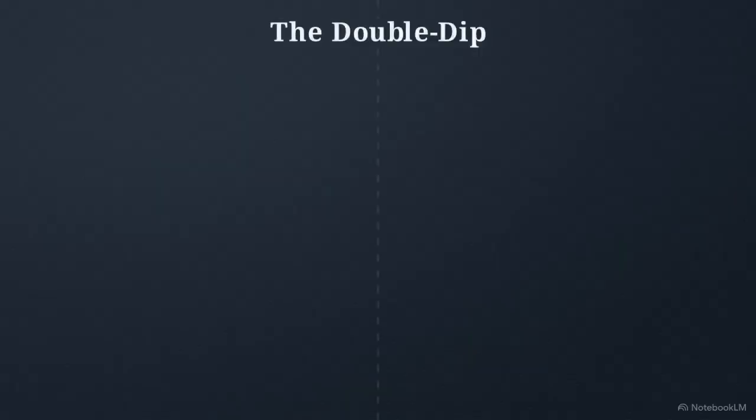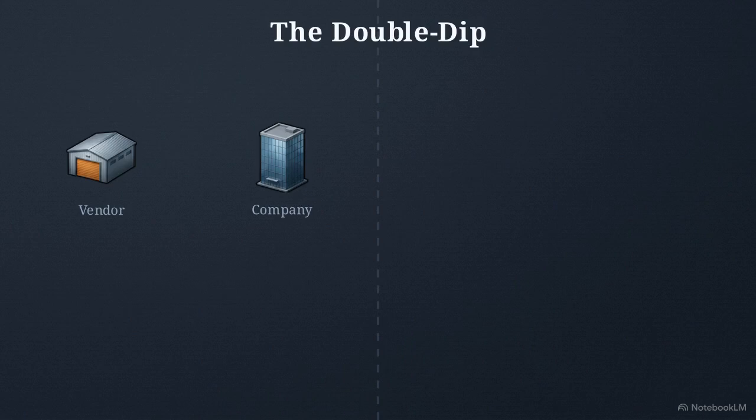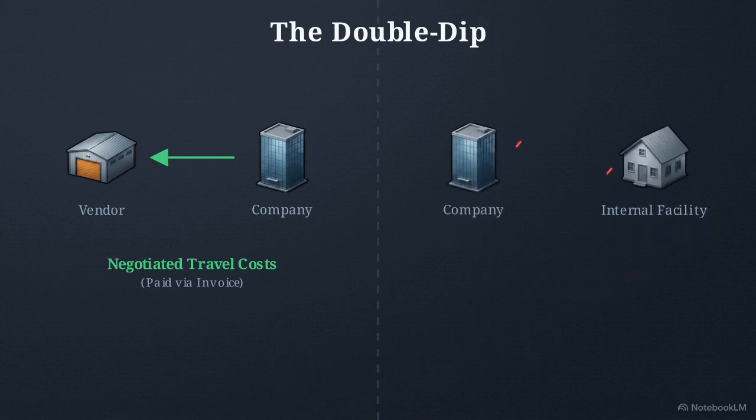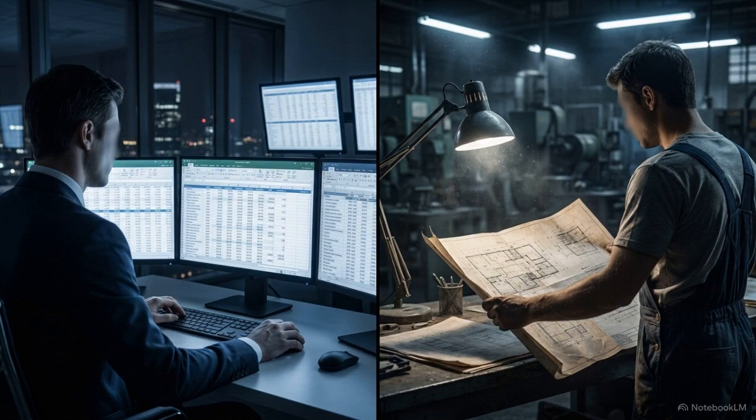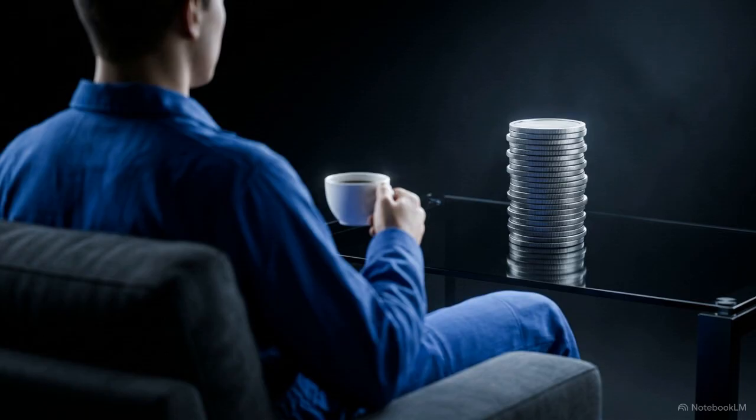This flowchart illustrates the double dip. The vendor receives cash on the left for the travel costs negotiated in the PO. Meanwhile, the company pays its own internal costs on the right to provide those same services for free. Technically, the maintenance head followed all existing facility policies, but because the commercial and maintenance departments operated in isolation, the vendor was able to exploit the gap between their two different sets of rules.